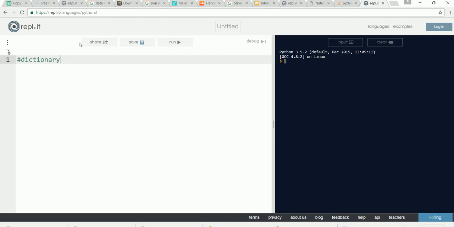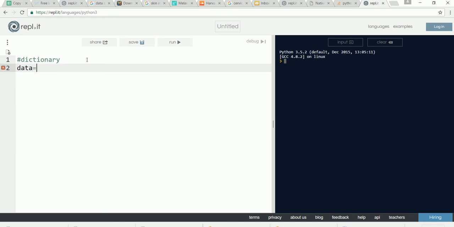We will learn about Python dictionary today. A dictionary, in simple words, is a key-value pair. You can have any number of keys and any number of values in a dictionary. You can create a simple dictionary in this fashion.